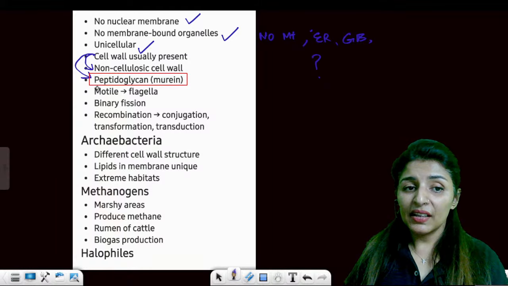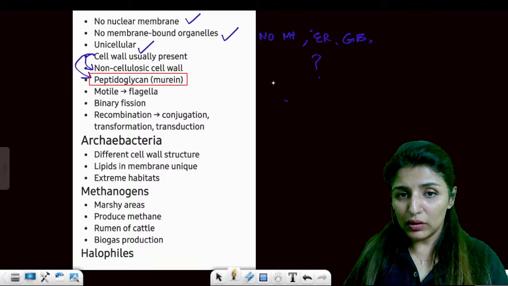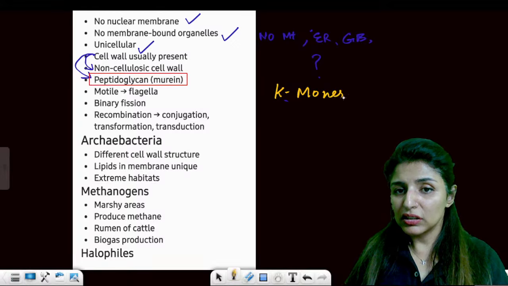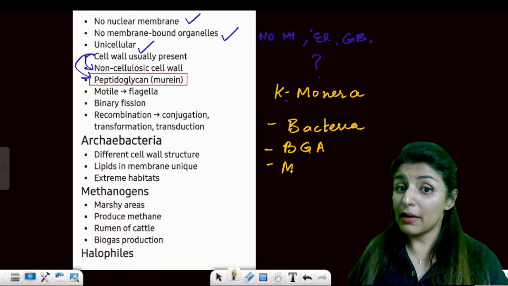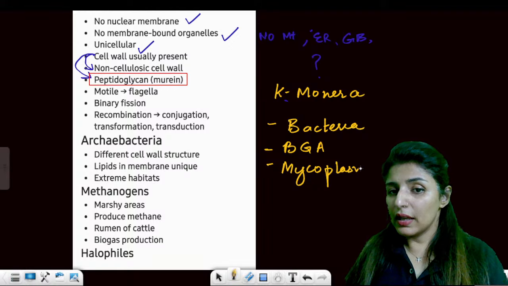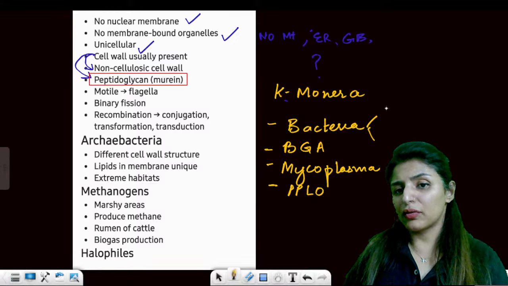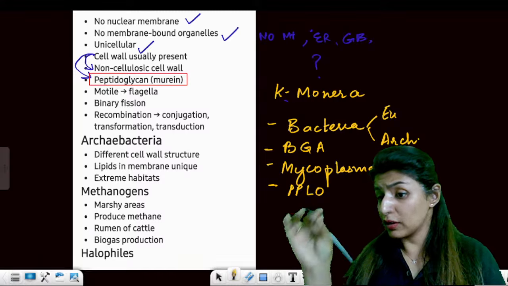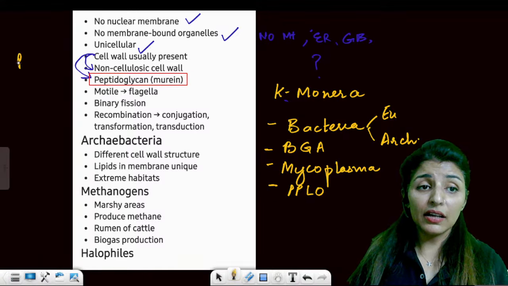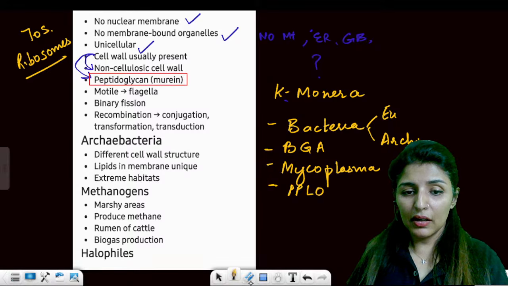Are these points clear? Then what does Monera include? The kingdom Monera includes bacteria, the cyanobacteria, which are known as blue-green algae, right? It also includes mycoplasma, and it also includes PPLO. And bacteria can be of 2 types, eubacteria and archaebacteria, right? We'll be talking about them one by one. Perfect. The only organelles which are found in these organisms are ribosomes, and that too of the 70S type. All right, moving on.